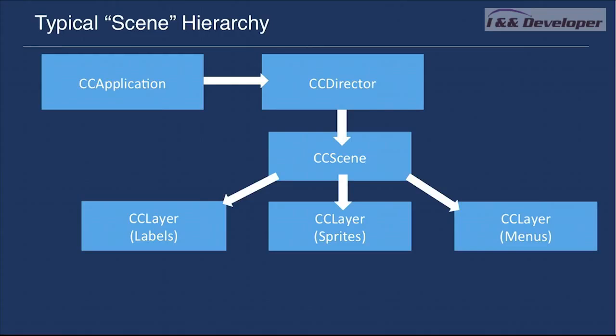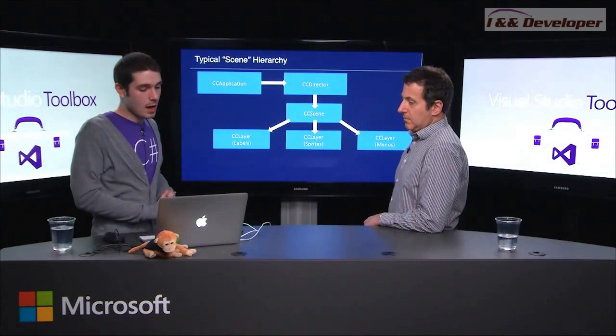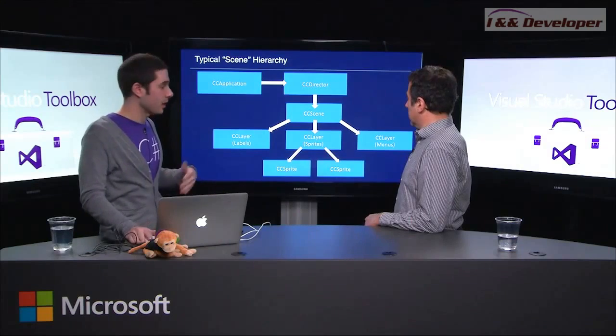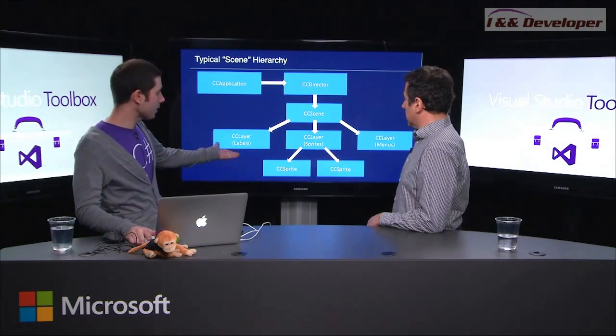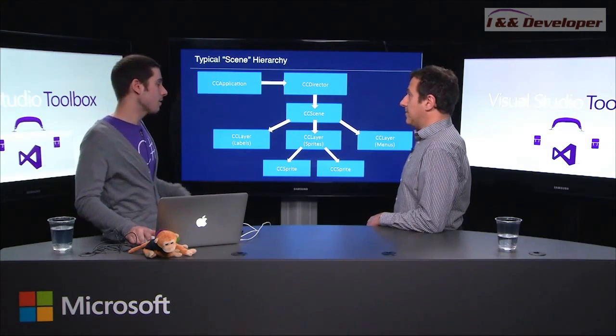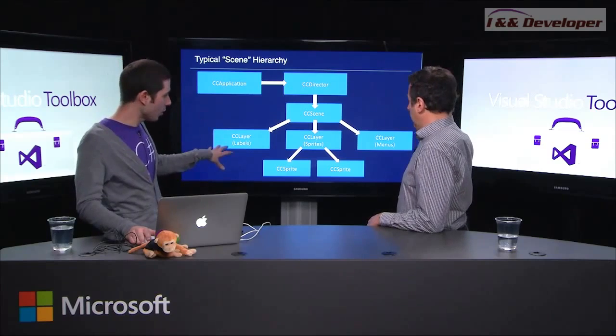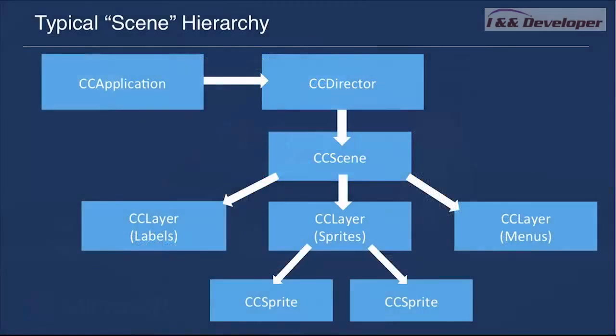And each scene has layers. There are multiple layers which contain nodes. For instance, I might have a layer that has labels, a layer that has sprites or menus on top of it. So a scene can have multiple layers, so you can layer things on top of each other. You could add depth to them, for instance. And then obviously a layer has nodes. In this instance, my sprite layer has some sprites. Okay. But everything is node-based. So if I have a node, I can apply actions to a specific node, to the whole layer, to the specific sprite. That's why it's node-based, if that makes sense.